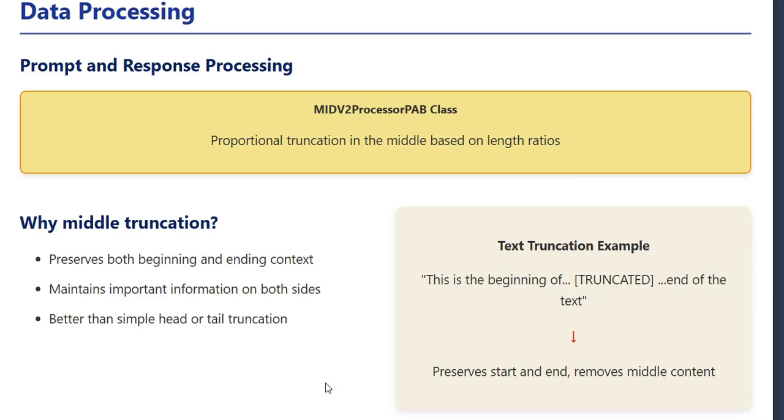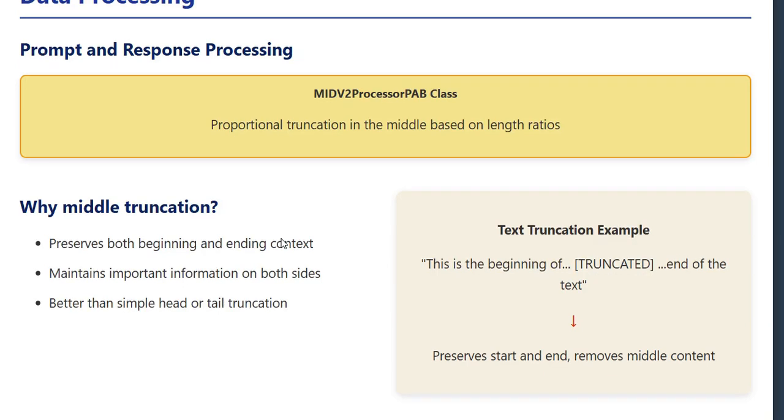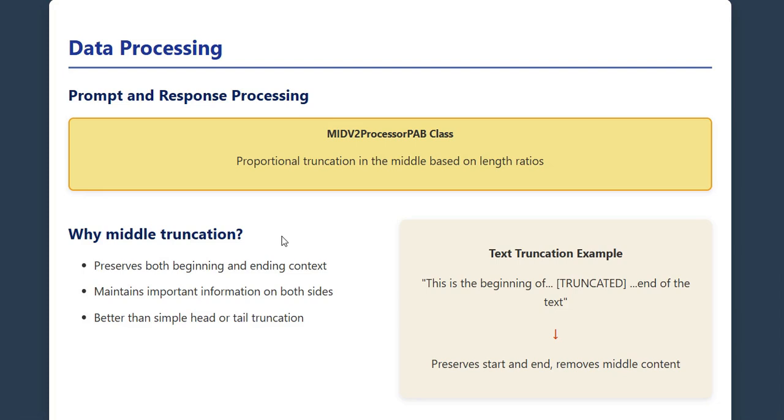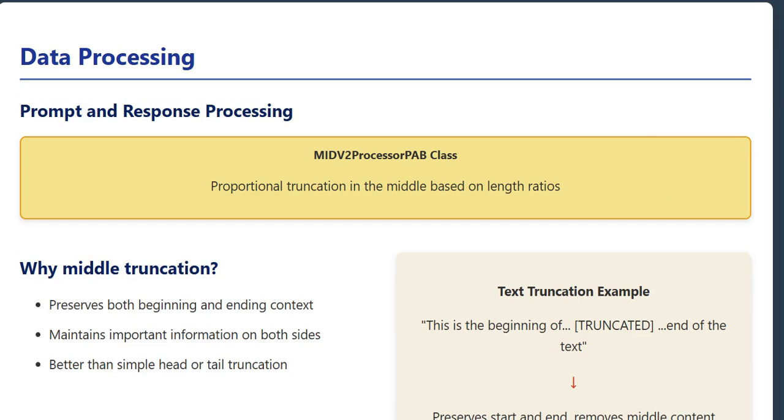Now, data processing might sound boring, but it's actually super critical to performance. One of the clever innovations here was using something called MID Vita Processor PIB for handling long text. Instead of just truncating text from the beginning or end when it's too long, they used proportional middle truncation. This preserves both the beginning and ending contexts while removing some content from the middle. It's like keeping the introduction and conclusion of an essay, but trimming some examples from the middle.